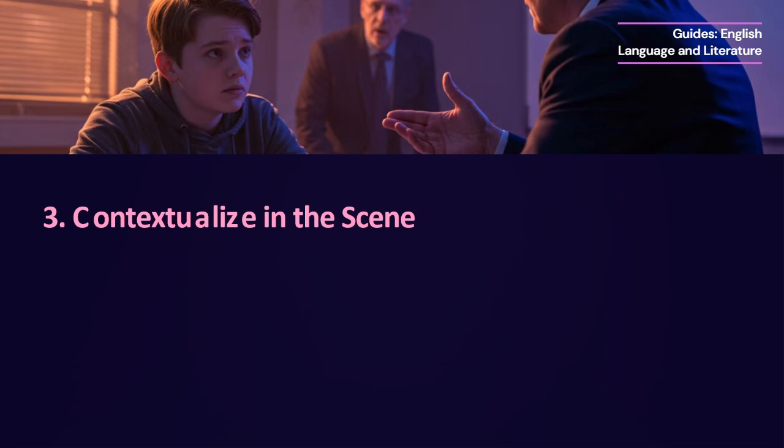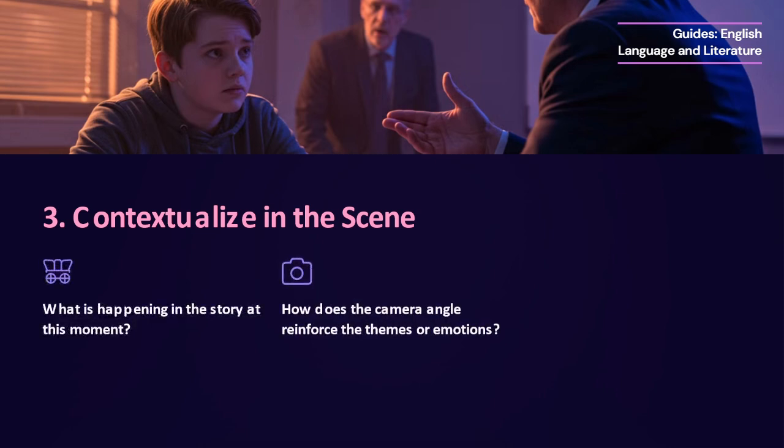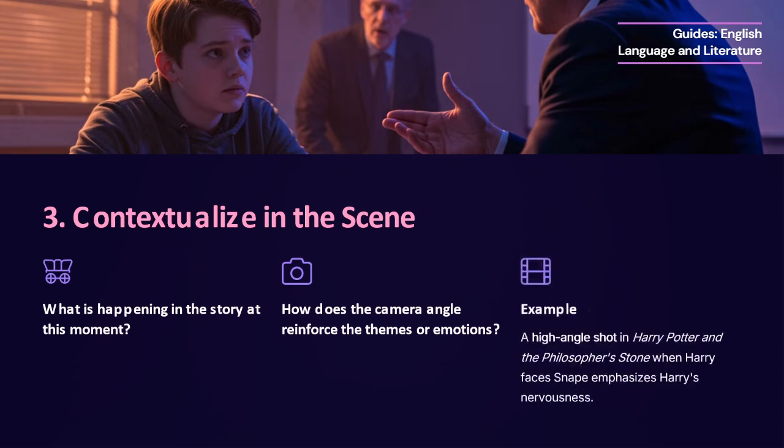Contextualizing the scene. Once you've identified the camera angle, the next step is understanding its purpose within the context of the scene. A shot is never used randomly. It always serves a specific function in the story. Questions to consider. What is happening in the story at this moment? How does the camera angle reinforce emotions or themes? How would the scene feel different if a different angle was used?